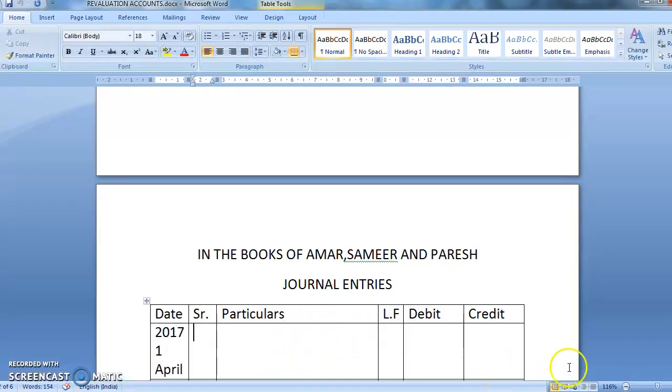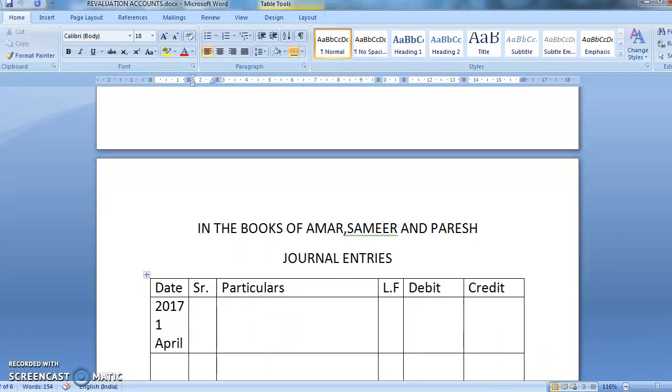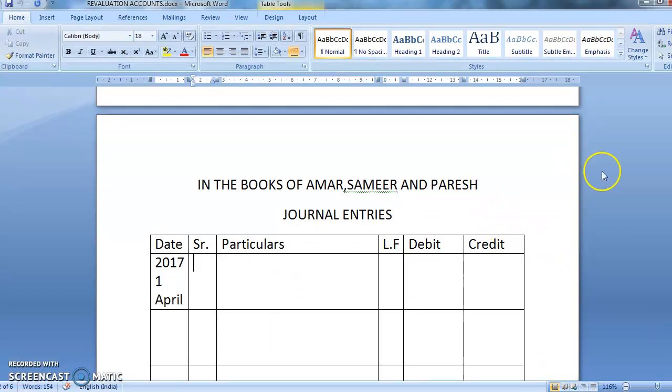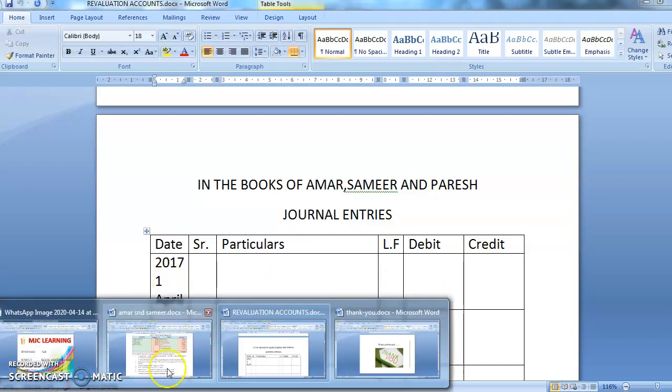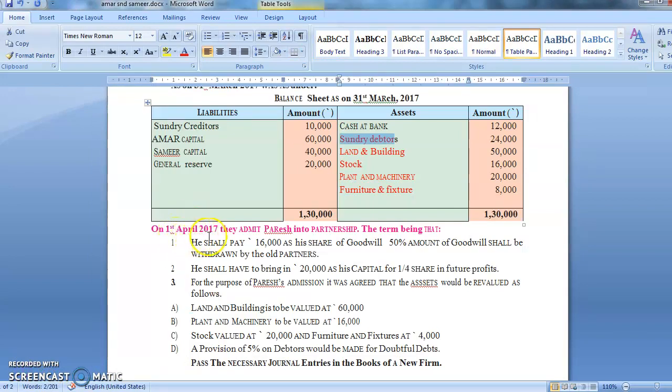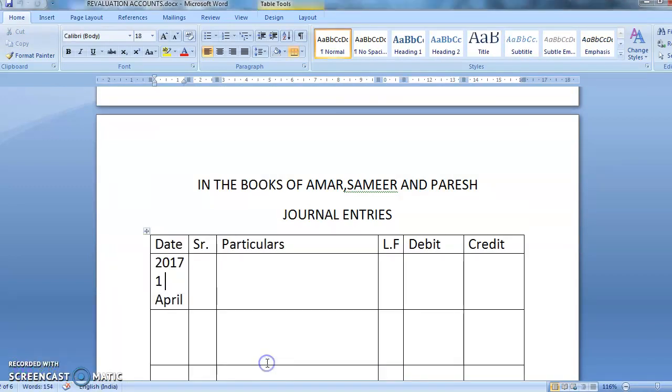Now see, you know the journal pro forma. Am I correct? So you'll write in the books of Amar, Samir and Paresh, who is the new partner. Second line is journal entries. Your pro forma is date, serial number, particulars, LF, debit and credit. The date, when is the partner admitted? Just see here, 1st April 2017. So all the journal entries will take place on 1st April 2017.